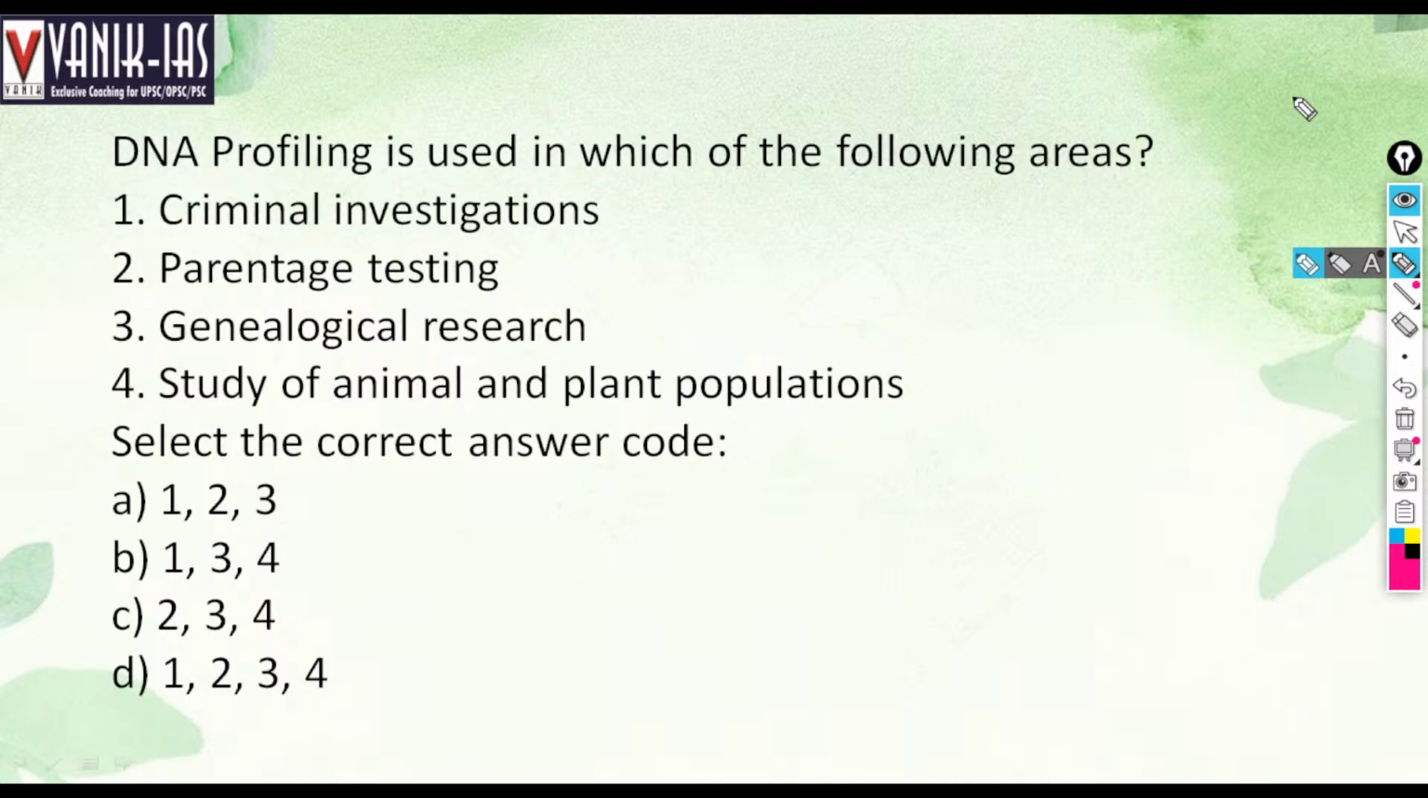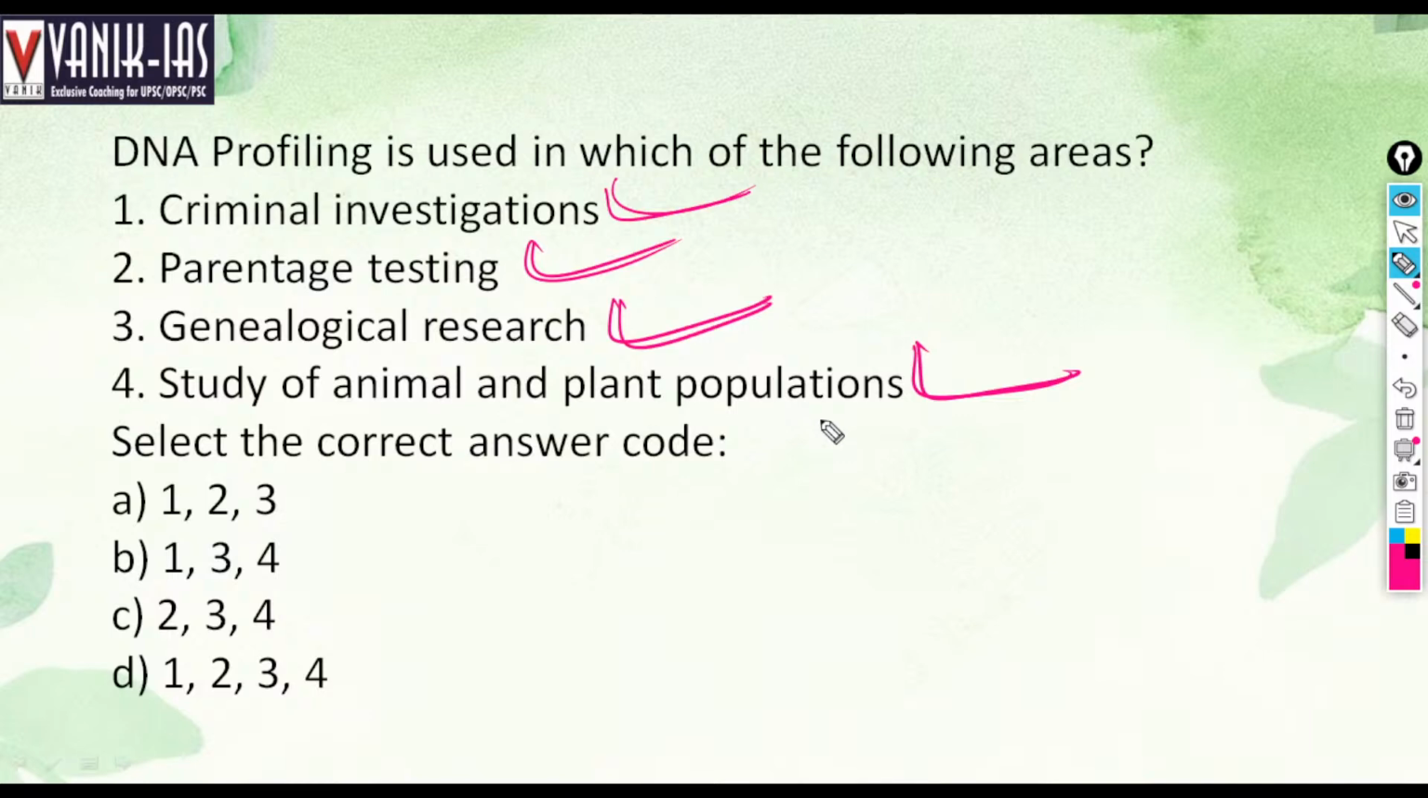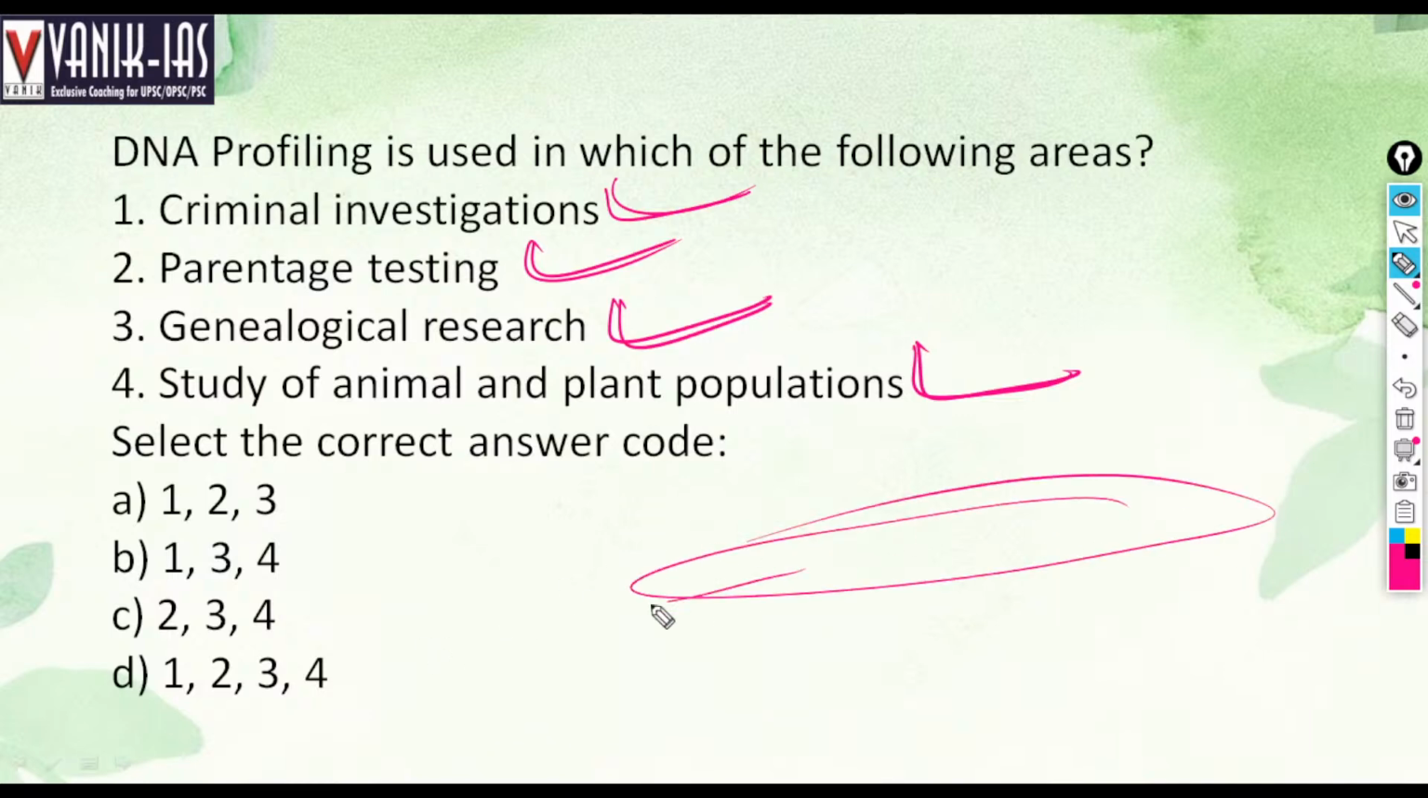See, such type of application based question, obviously I have said. Criminal investigation, yes, DNA fingerprint data is checked. Parental testing, whether somebody is your parent or not, by DNA profiling. Genealogical research, yes. Study of animal and plant population and their breeding capacities, everything is mentioned in our genes. Remember genome sequencing: almost every characteristic of a human is mentioned in the human genome. So all the options are right here. D is the option.